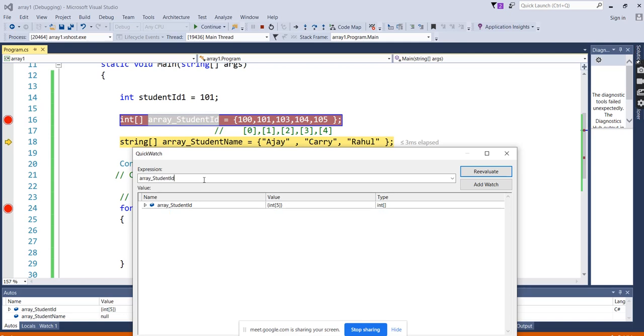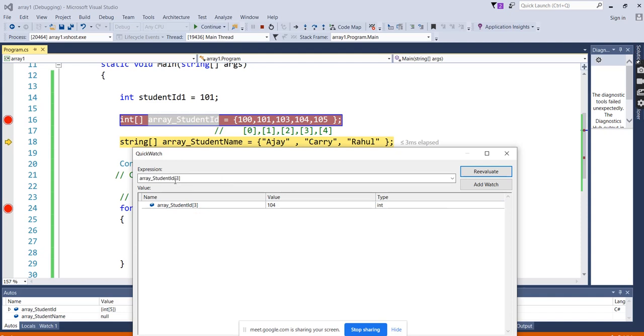If I want to see the 104 value, then which index do I need to pass? 0, 1, 2, 3. Just open the bracket, enter the value 3, and you can see only one value now. There is no opening here, there is only one value.